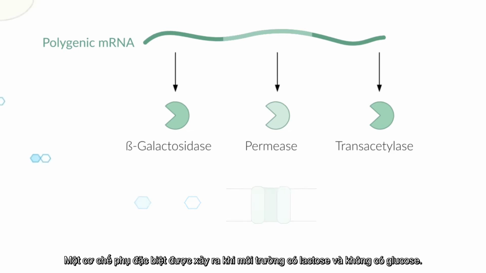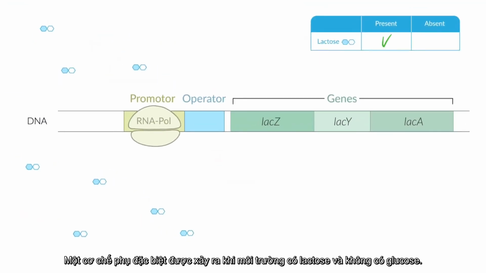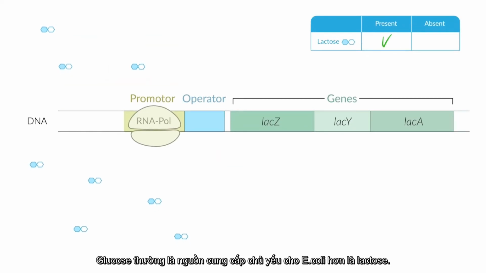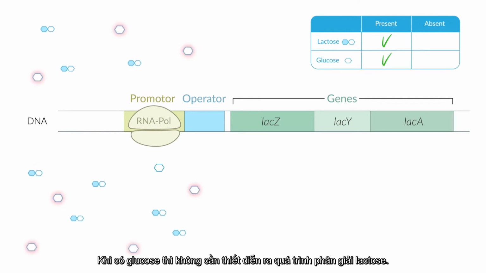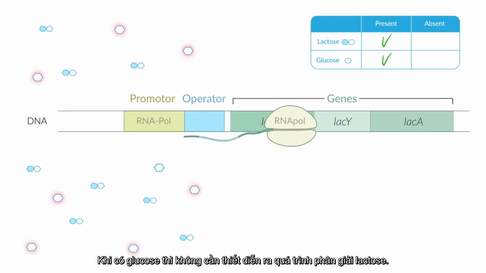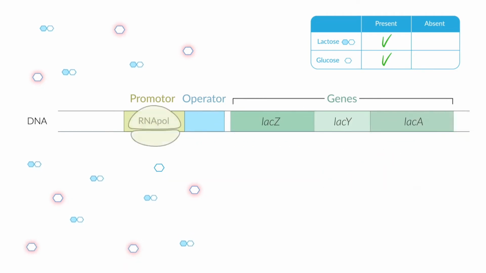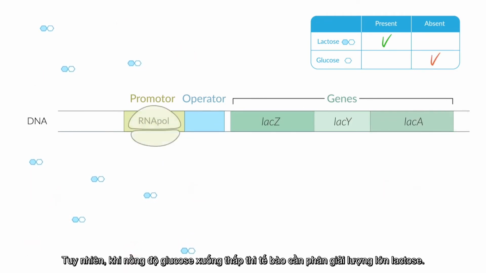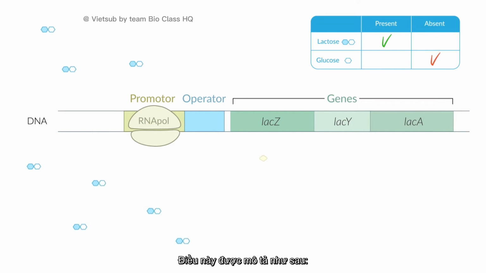An additional special mechanism is used in the presence of lactose and absence of glucose. Glucose is usually the preferred energy source for E. coli. In the presence of glucose, lactose degradation is possible but not essential for survival and proceeds as just described. However, if there's a very low glucose concentration, the cell needs to break down as much lactose as possible. This is secured as follows.